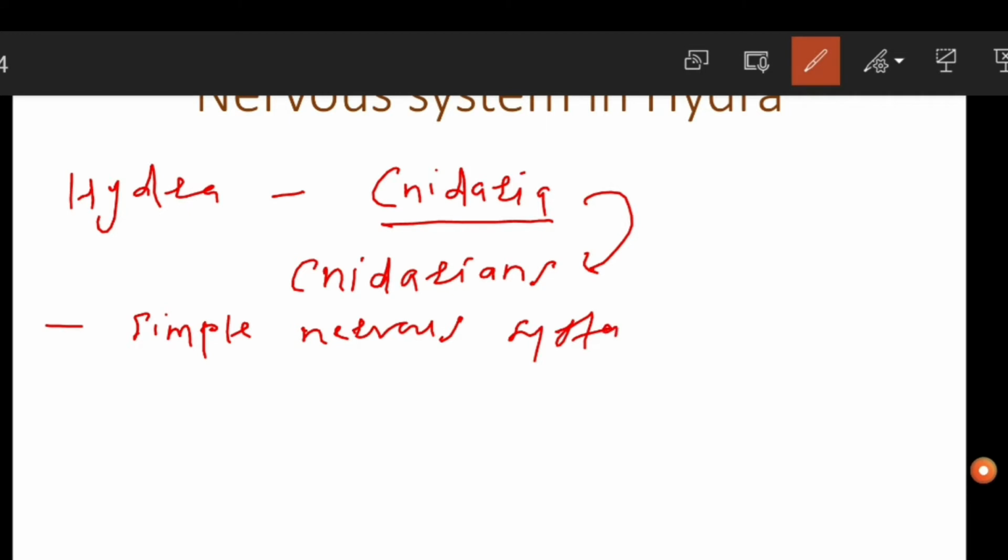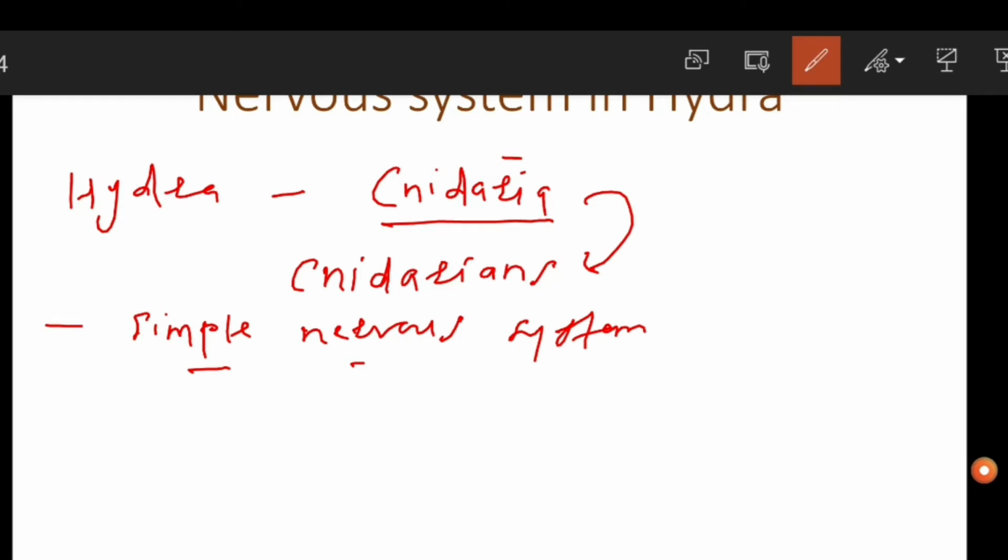We are going to talk about the nervous system in the Hydra, and Hydra belongs to the phylum Cnidaria. So almost all the organisms from the phylum Cnidaria show a simple nervous system. The nervous system is simple in them.